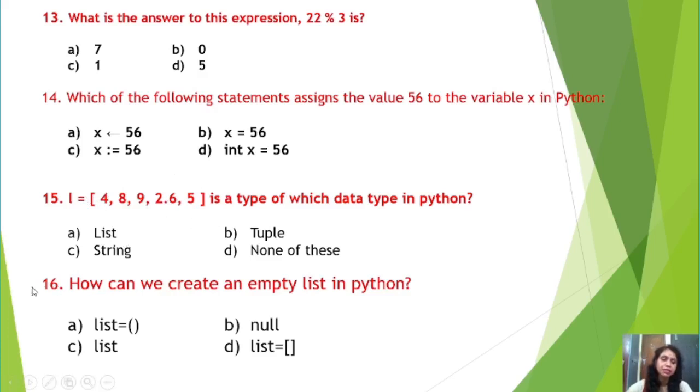Then question number 16, how can we create an empty list in Python? This one is important also. How can you create an empty list in Python? So, here A, list parenthesis start parenthesis close, no. B equal to null, no. C equal to only list, no. But D, list equal to just square bracket start, square bracket close. That means this is the example that you can create one empty list in Python, right students. And let us do the questions practically.